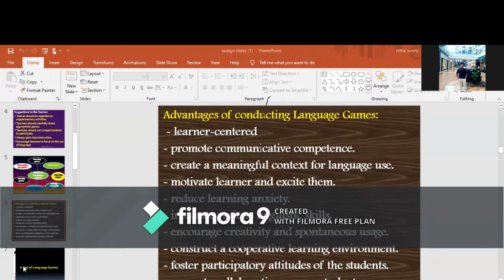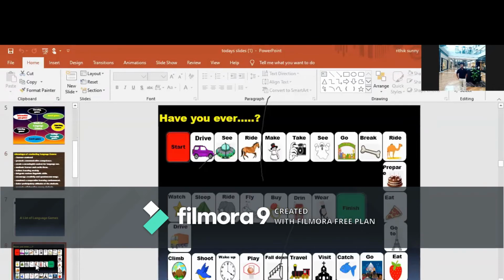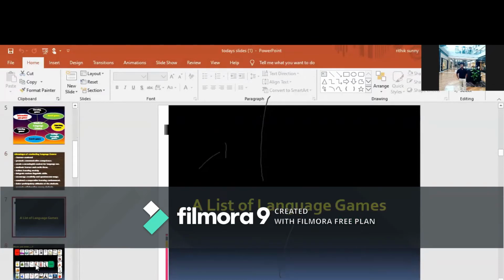These games construct a cooperative learning environment, a kind of collaborative learning, and they also develop the participatory attitude of the students. Overall, three areas of a learner are developed with the help of these language games: the cognitive, affective, and psychomotor growth of the learner. So that's about the advantages or merits of language games.